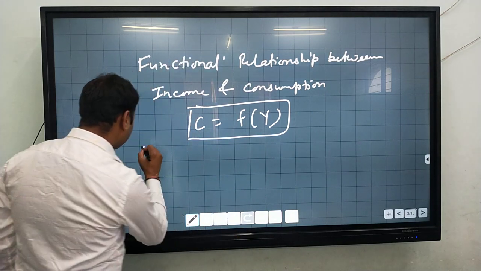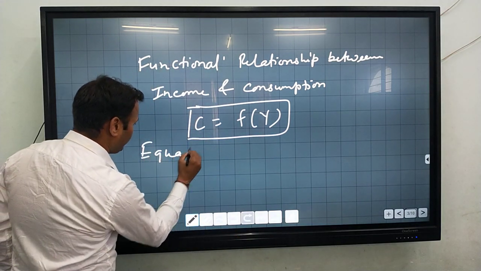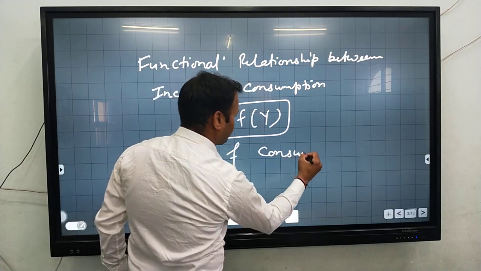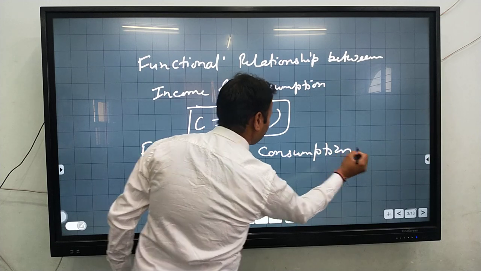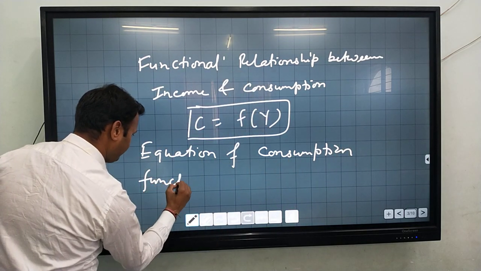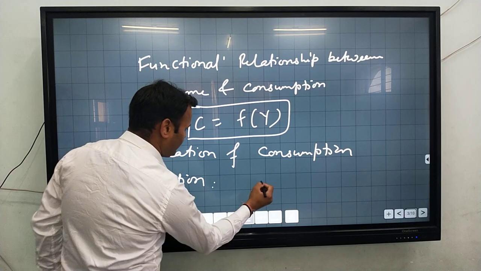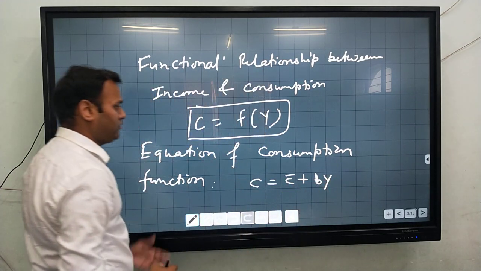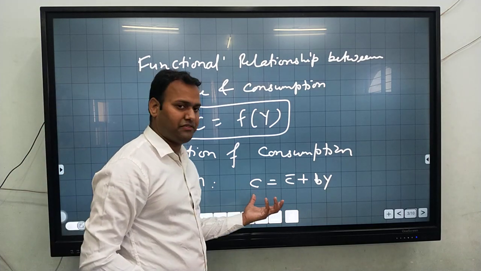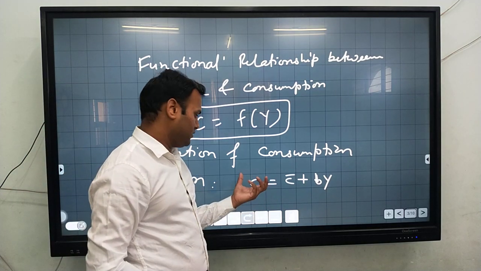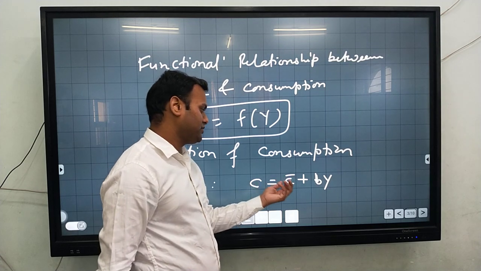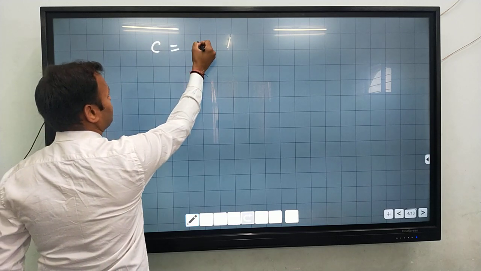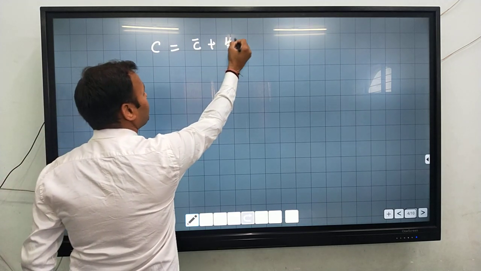Now here is the equation of the consumption function, that is C is equal to C bar plus bY. So this is the broad concept of the consumption function. How to calculate the consumption? The formula for calculating the consumption is C bar plus bY. Okay, so the consumption function is equal to C bar plus bY.